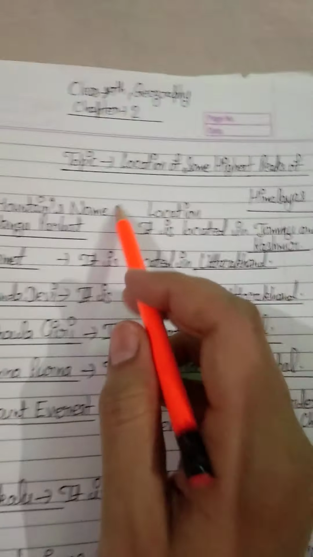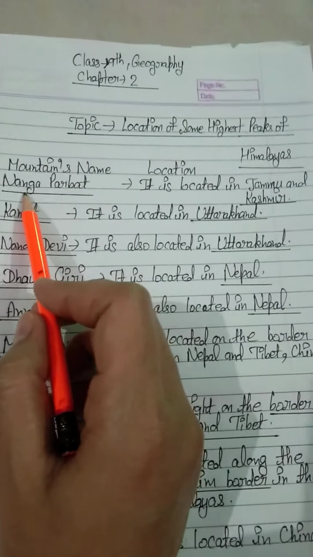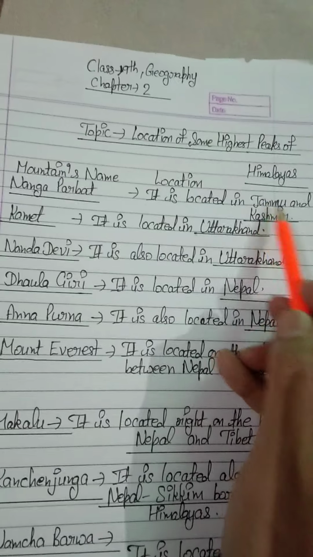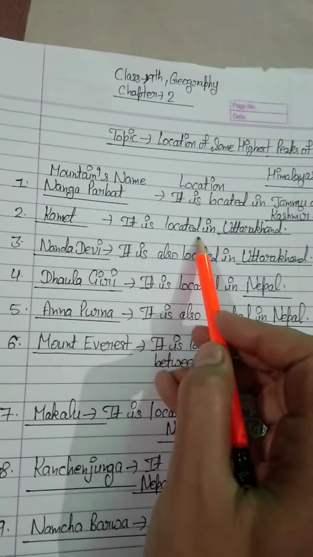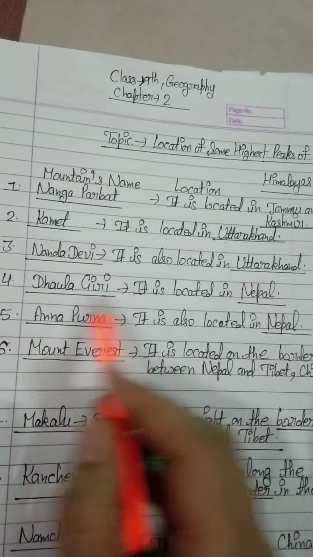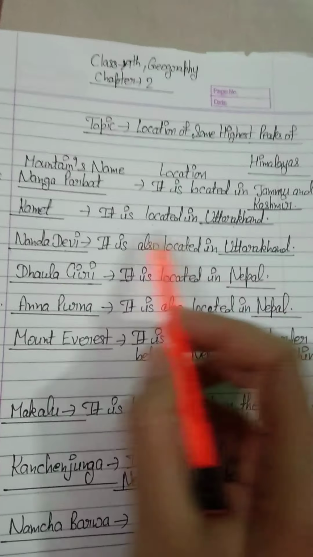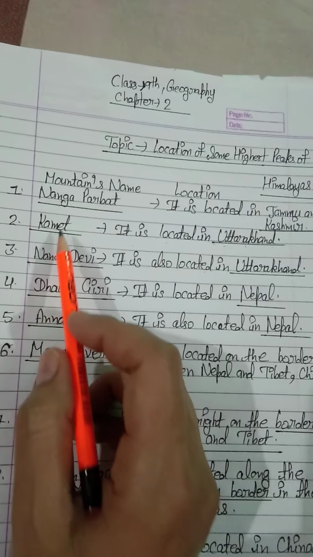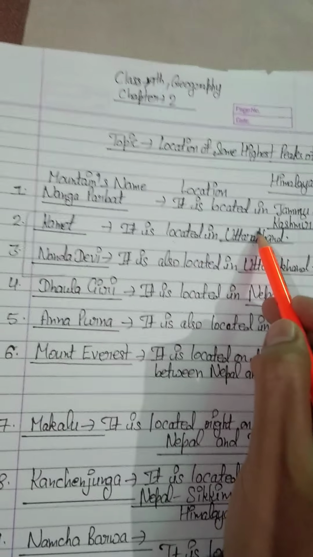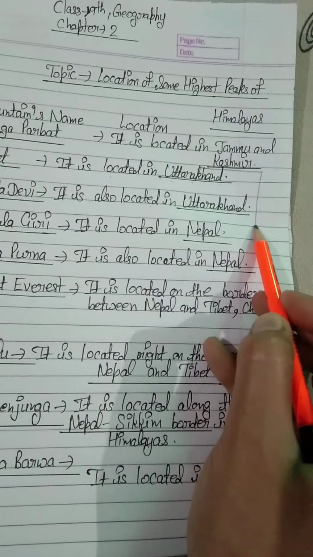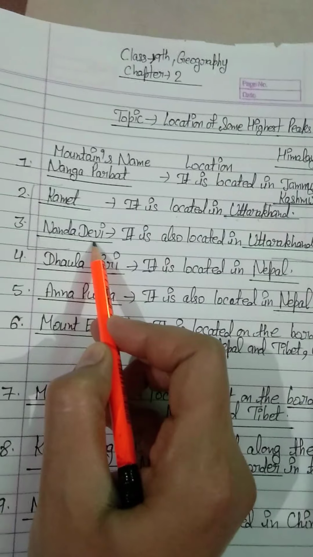Students, see the topic: location of some highest peaks of the Himalayas. Number 1, Nanga Parbat, is located in Jammu and Kashmir. Number 2, Kamet, is located in Uttarakhand. Number 3, Nanda Devi, is also located in Uttarakhand. So both of these mountains, Kamet and Nanda Devi, are located in the same state, Uttarakhand.